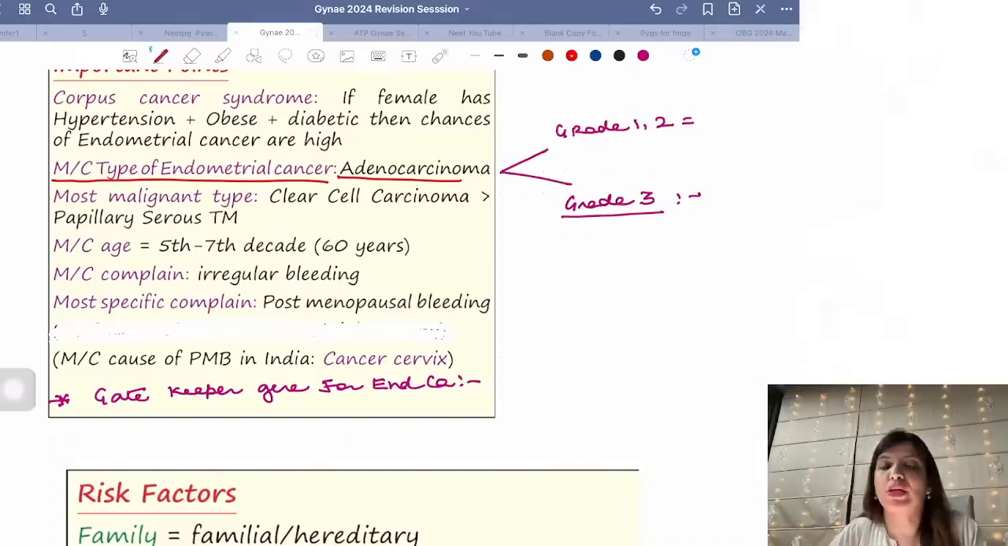Which one to follow? If they ask you WHO SAGE recommendation, then you are going to follow the WHO SAGE recommendation, and that is what the question specifically asks you. What is the WHO SAGE recommendation?